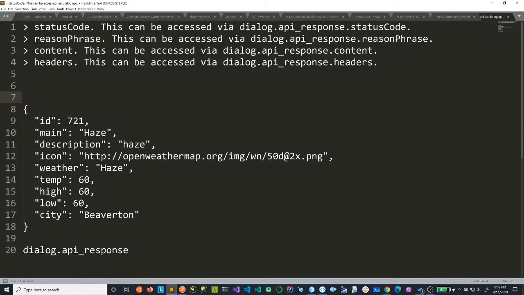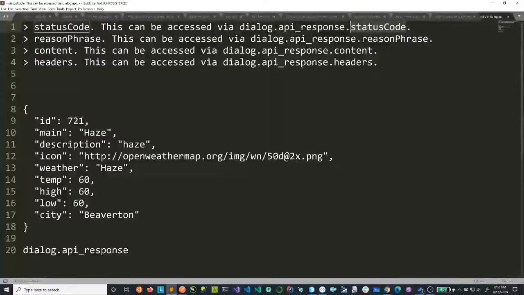Now, the first one, every HTTP call you do is going to have a status code. This can be accessed by calling your dialog.api.response.statusCode. Don't forget that our dialog response is what has the results. So you can get the status code of it.